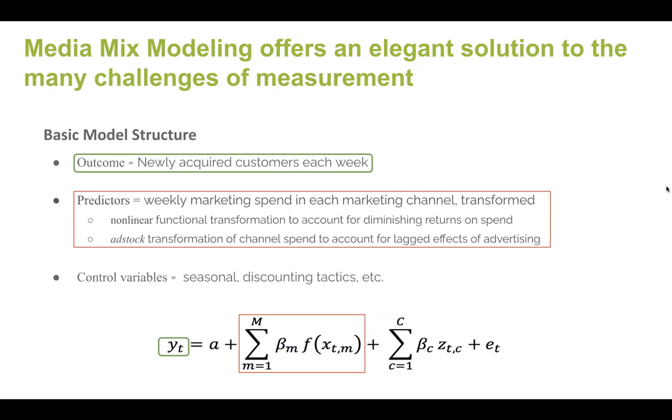Now, typically what's done is these channels are transformed using two types of functions. First is a nonlinear function that allows us to account for the diminishing returns on advertising. And the second is what's called an Adstock transformation. This allows us to capture and model lagged effects that advertising can have over time. For example, it's typically assumed that marketing through television has an Adstock effect, meaning that the effect of that advertising is going to stretch out over some period of time, decaying at some rate.